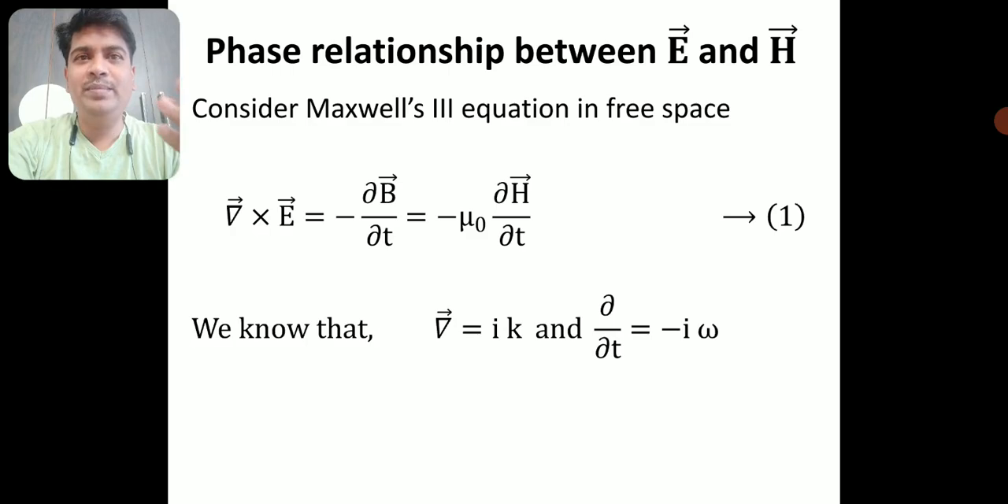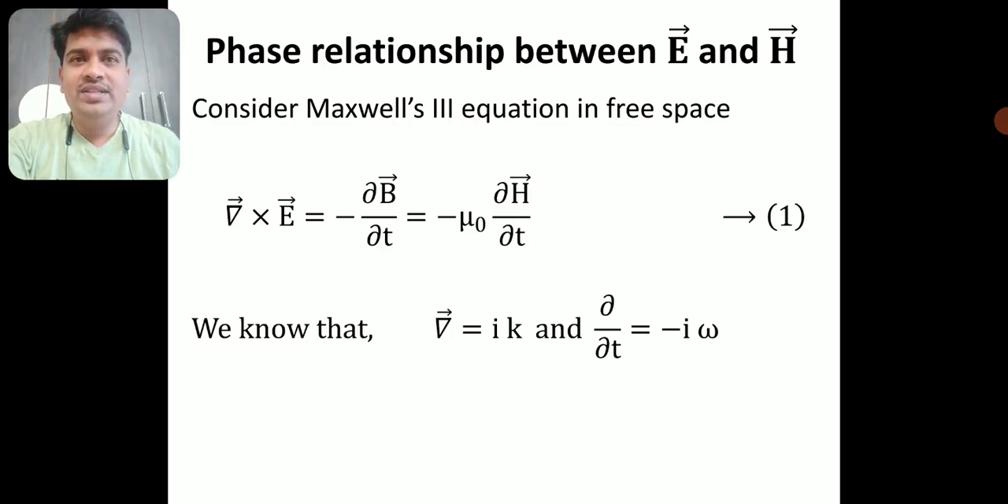I have modified this a little bit. I have substituted the magnetic field B as H by mu naught and written an equation, that is equation number 1. Right. And we know that this operator del is i into k, where k is a wave vector. The wave vector gives us the direction of propagation of the wave.